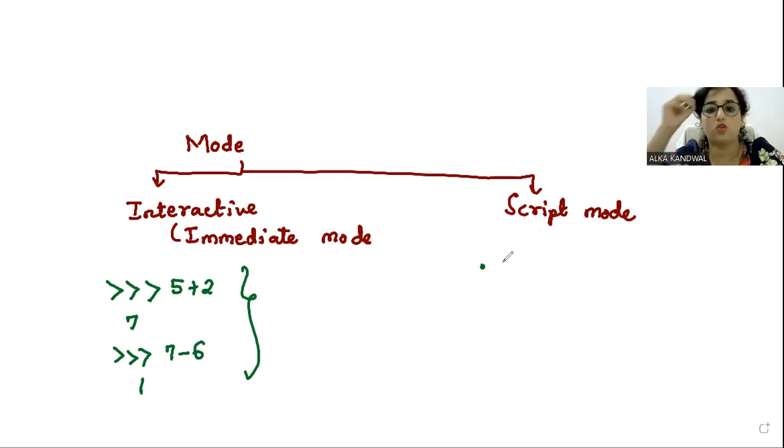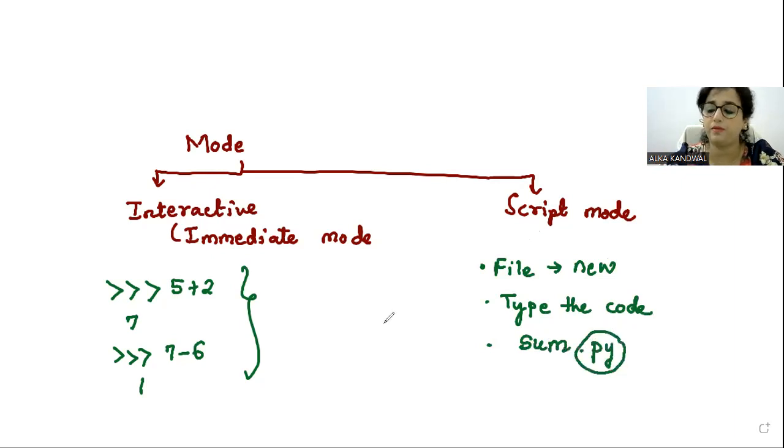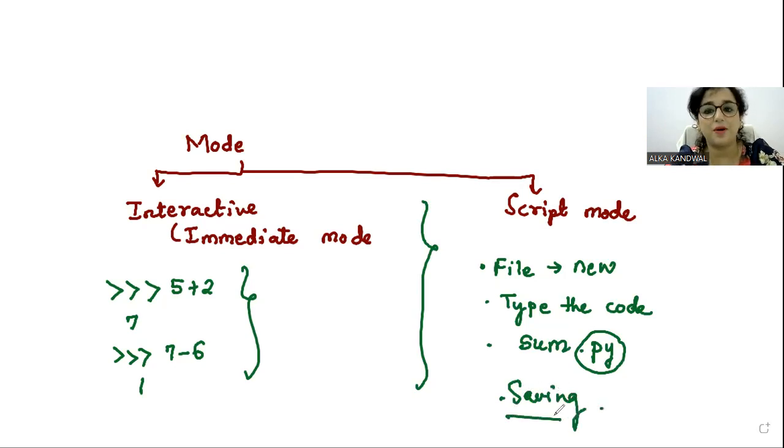We will go to file and then we will go to new and then we will write the code there, type the code there. Okay, and then you will save the code, give any name. For example, you have written a program to calculate the sum, write the name and it will be saved with the extension of .py. Okay, and then you can run the program and you will get the output in the console. Fine. So there are two modes, interactive or the immediate mode and script mode for saving the programs. तो सेविंग के लिए बहुत जरूरी है कि हम स्क्रिप्ट मोड में काम करें. Fine. So that is about your script mode.